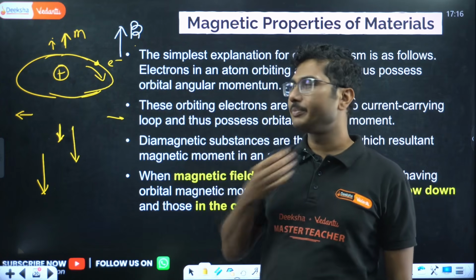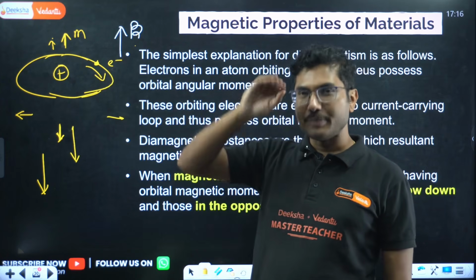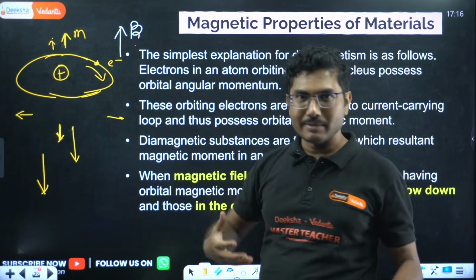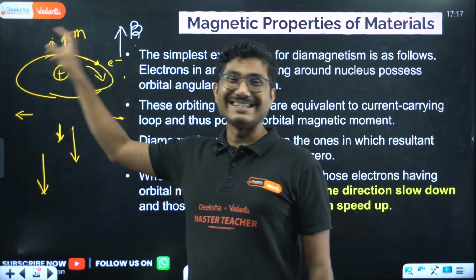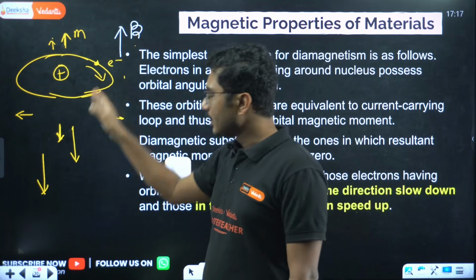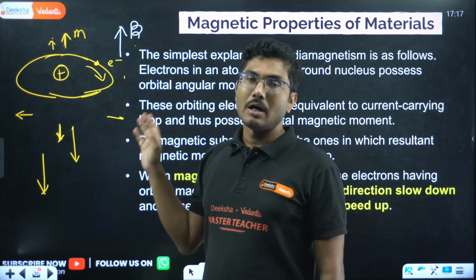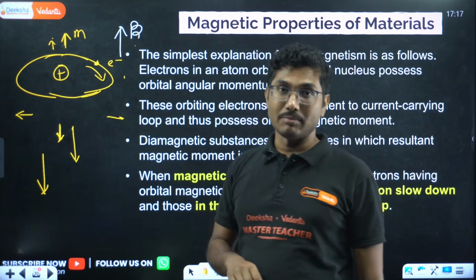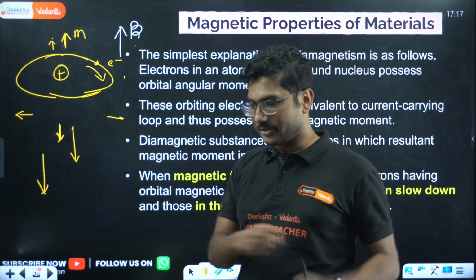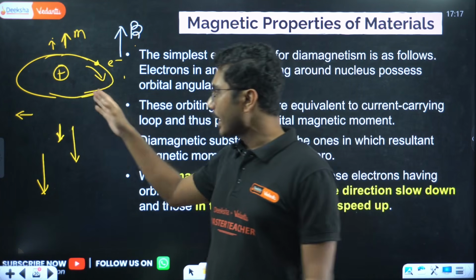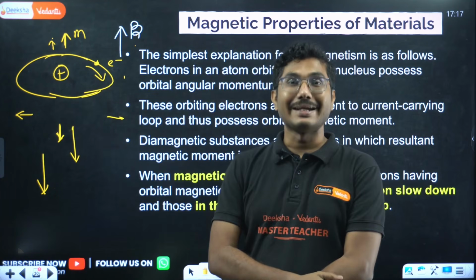Current depends on the speed of the motion of the charge. So speed decreases, current decreases, magnetic moment decreases. And decreasing this is not the only effect. The one which is moving in the opposite direction of the magnetic field will speed up, it will get extra energy. It says, I have to move faster. So in the opposite direction the magnetic moment increases.